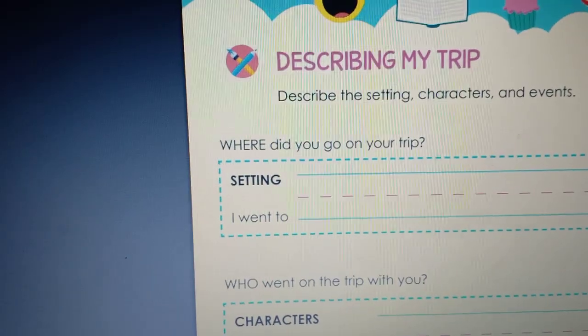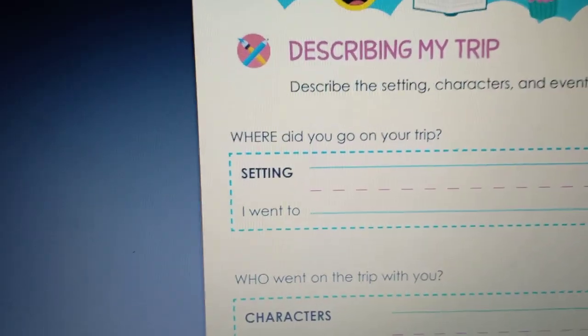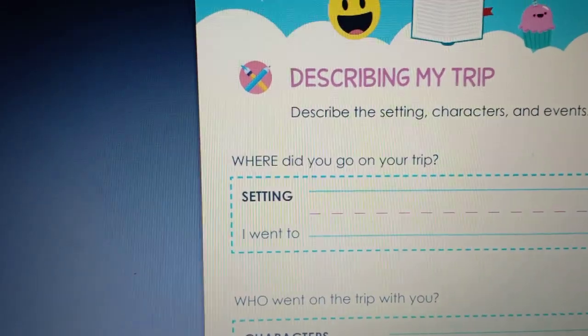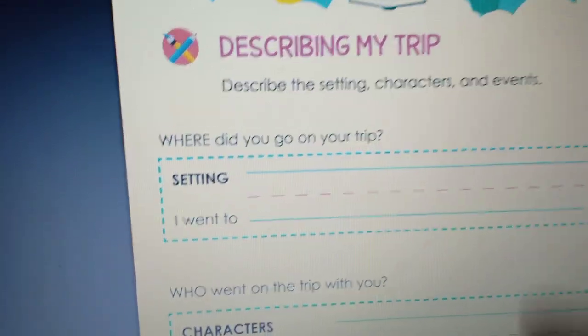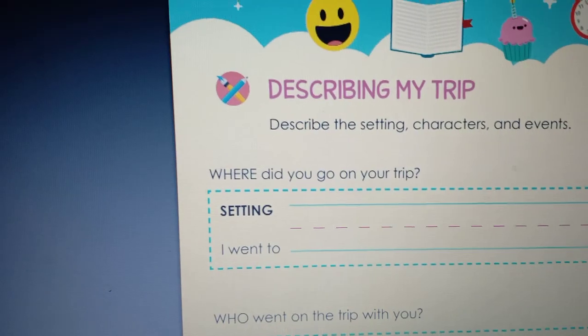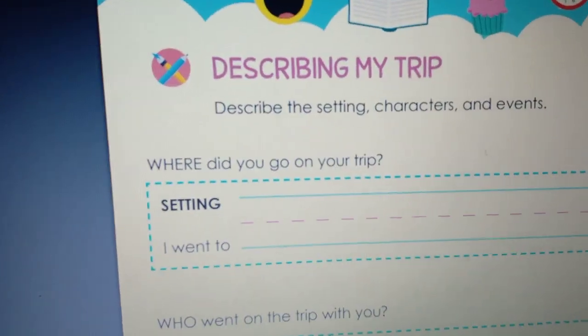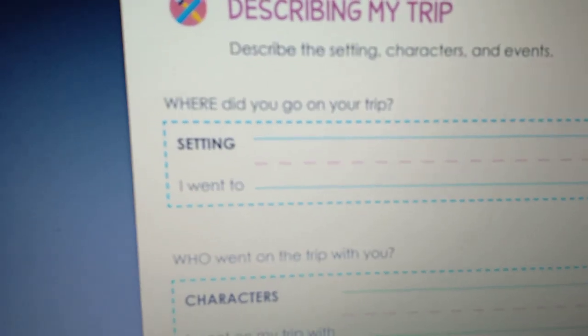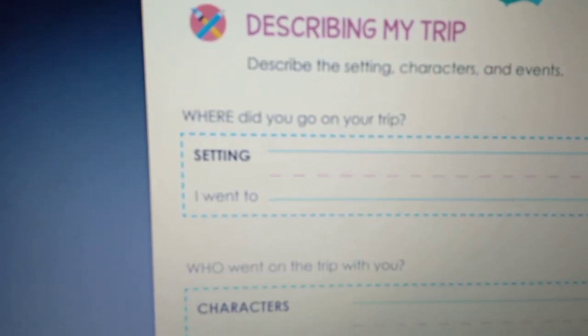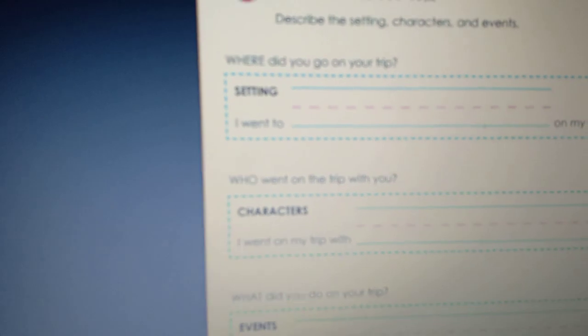The person or the humans who are the story about. What is the meaning of events? What happened in the story? Excellent. Good job.